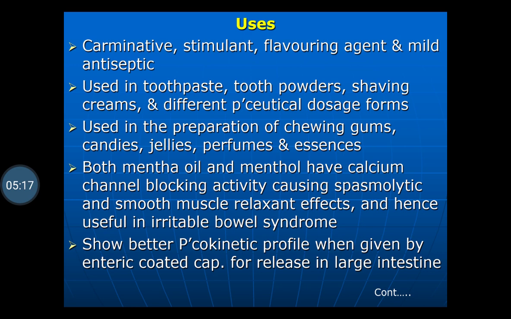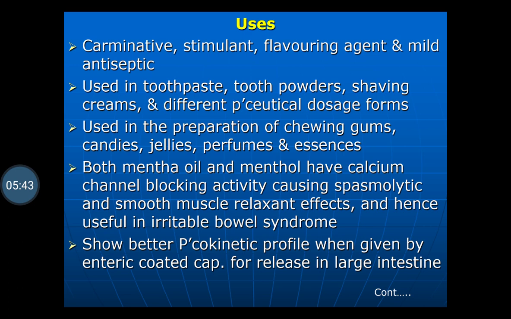Both mentha oil and menthol have a calcium channel blocking activity, causing a spasmolytic and smooth muscle relaxant effect, and hence are useful in irritable bowel syndrome. It causes relaxation of the smooth muscle.